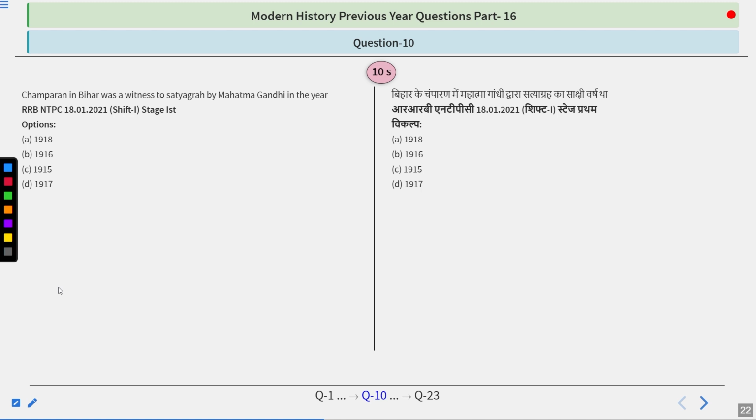Champaran in Bihar was a witness to Satyagraha by Mahatma Gandhi in the year 1918, 1916, 1915, 1917? Think about it.